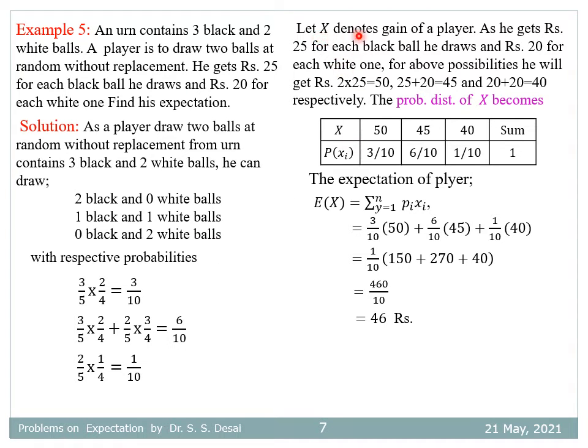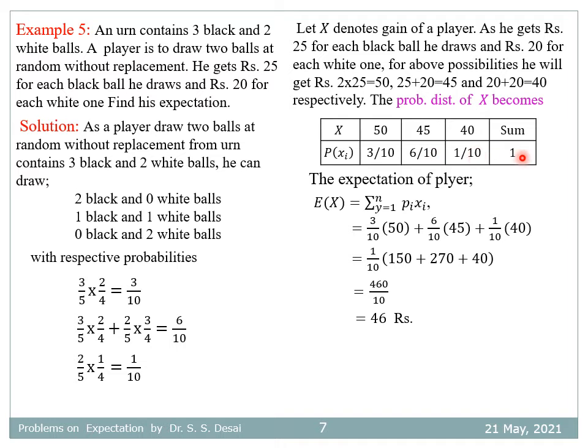If we write x as the gain of a player, and he gets rupees 25 for each black ball he draws and rupees 20 for each white one, then for these 3 possibilities he will get 2 into 25 equal to 50, 25 plus 20 equal to 45, and 20 plus 20 equal to 40 respectively. Therefore the probability distribution of x is: x takes 3 values 50, 45, 40 with probabilities 3 by 10, 6 by 10,